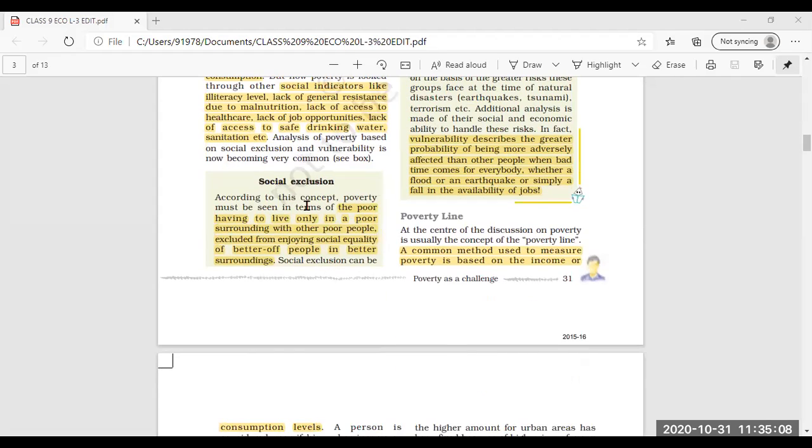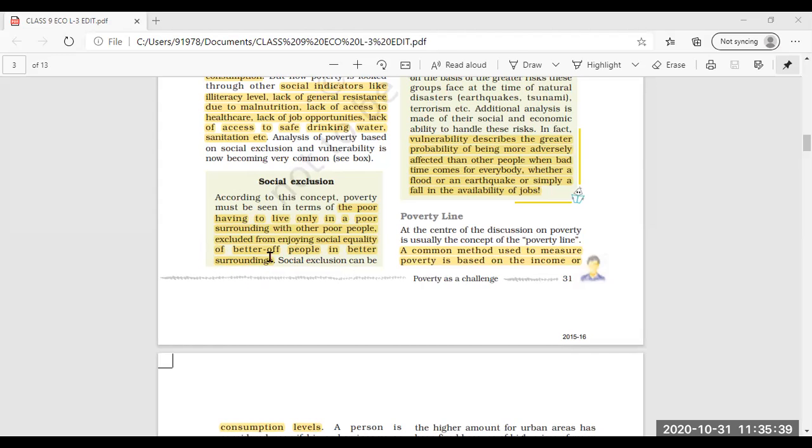Then, what is social exclusion? Next, we have seen about social exclusion. Now, what is social exclusion? Social exclusion is the poor having to live only in poor surroundings. It is the state when poor people are living only in conditions where, according to them, they are being excluded from enjoying social equality with people in better surroundings.